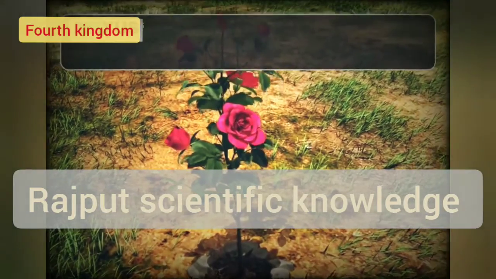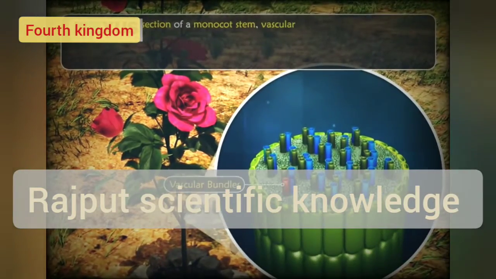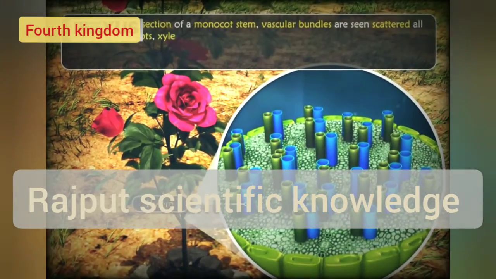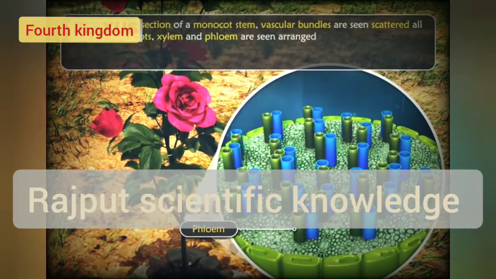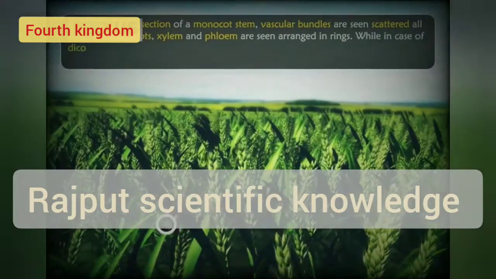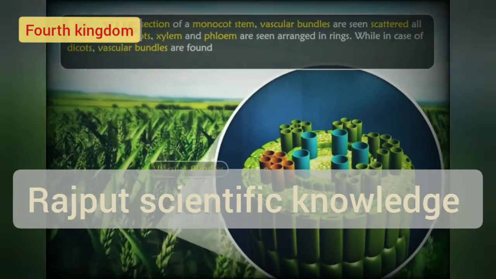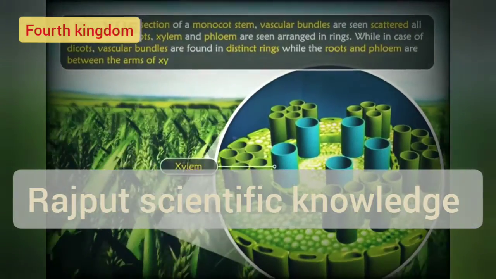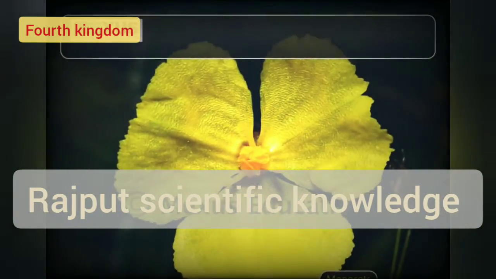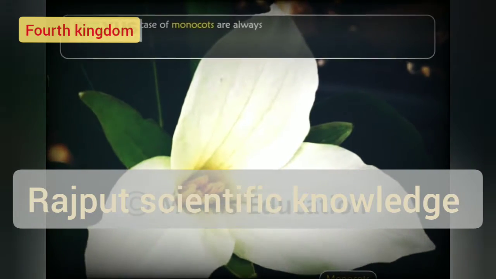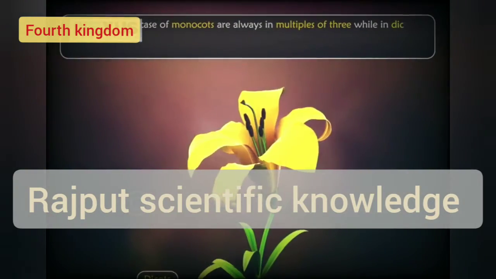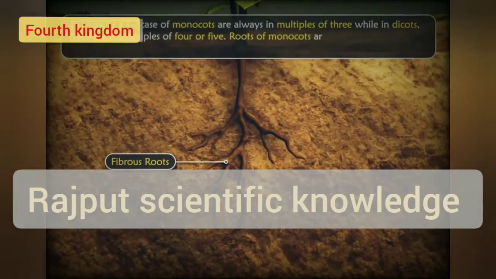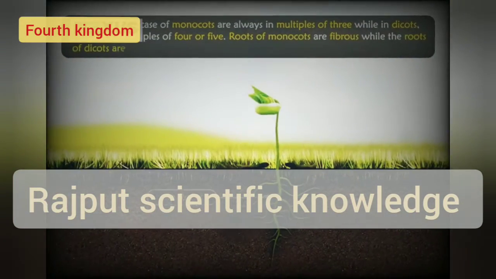In the transverse section of a monocot stem, vascular bundles are seen scattered all around. In their roots, xylem and phloem are seen arranged in rings, while in dicots, vascular bundles are found in distinct rings, while in roots, phloem is seen between the arms of xylem. Flower parts in monocots are always in multiples of 3, while in dicots they are in multiples of 4 or 5. Roots of monocots are fibrous, while the roots of dicots are tap roots.